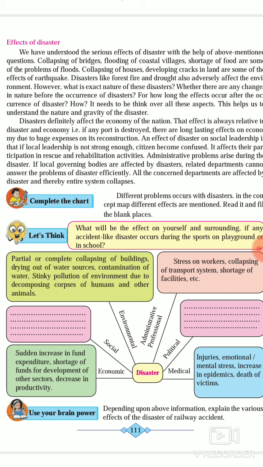So this chart is very important. It will be asked in exam. So you have to put your opinion according to the disaster.